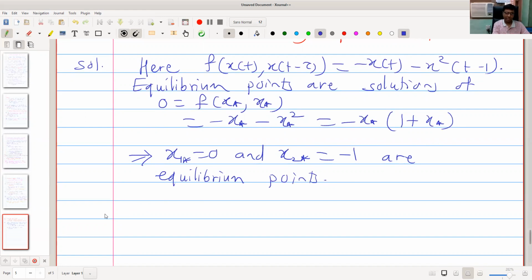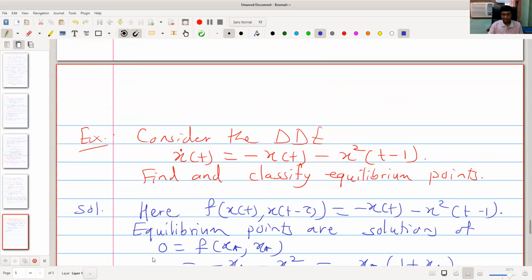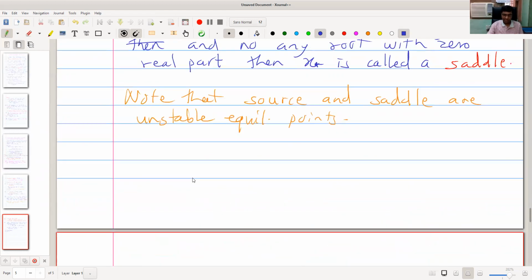Now their classification. First, x1 star equal to 0. So what to do? We have to linearize this non-linear DDE at x1 star, and then check these definitions using the characteristic equation.